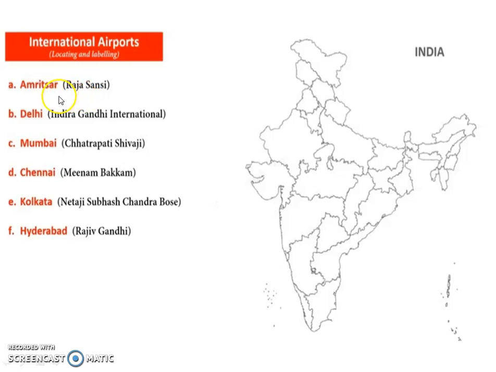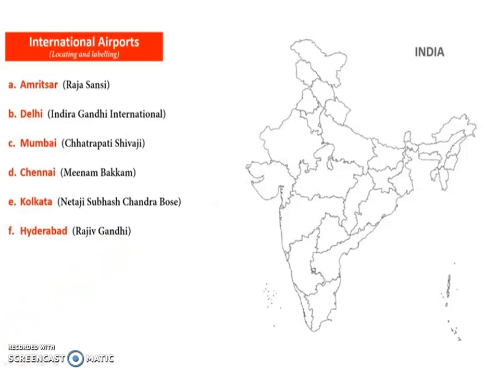Second, Indira Gandhi International Airport, Delhi. Chhatrapati Shivaji International Airport, Mumbai. Chennai Meenambakkam International Airport. Then Netaji Subhash Chandra Bose International Airport, Kolkata. Then Rajiv Gandhi International Airport, Hyderabad.